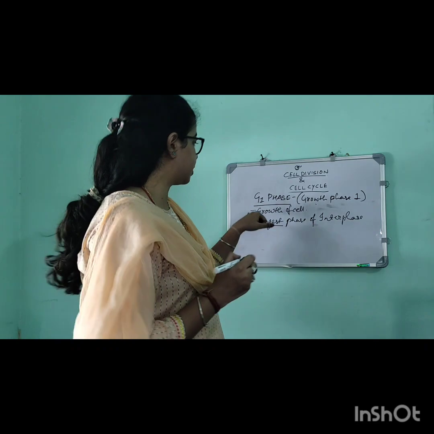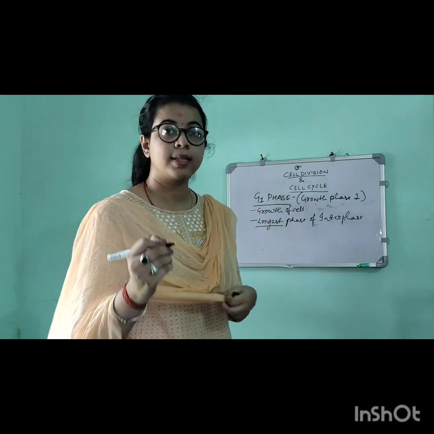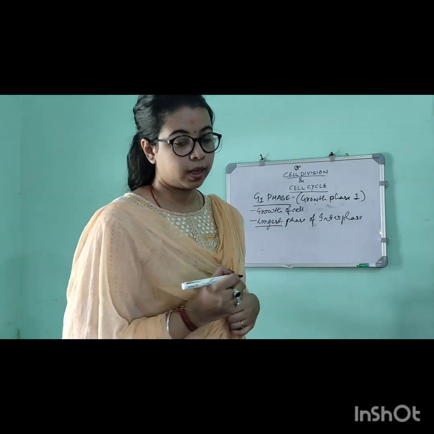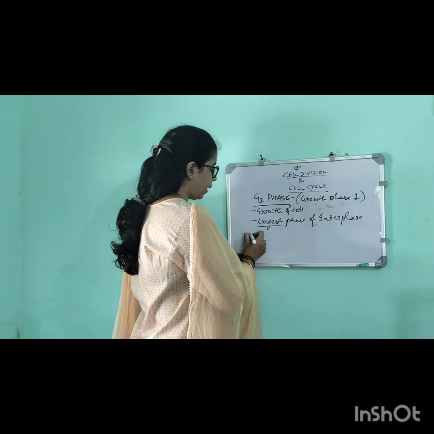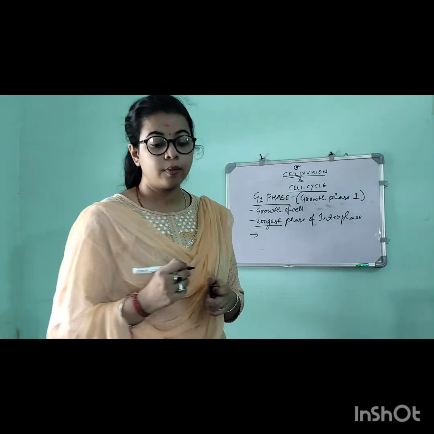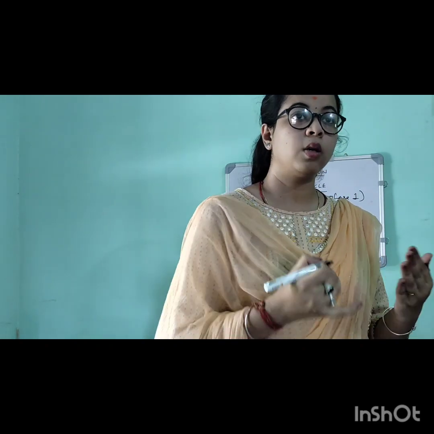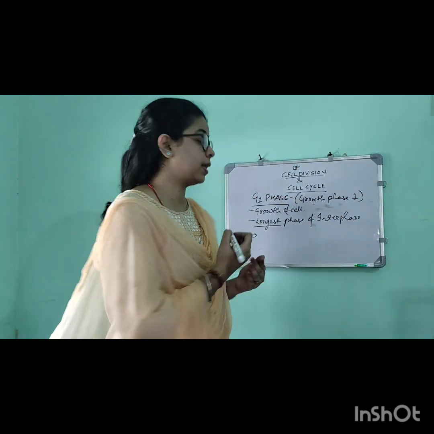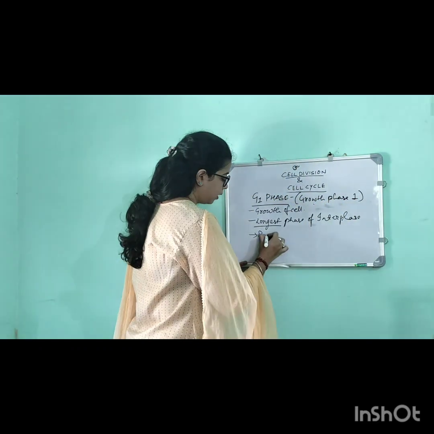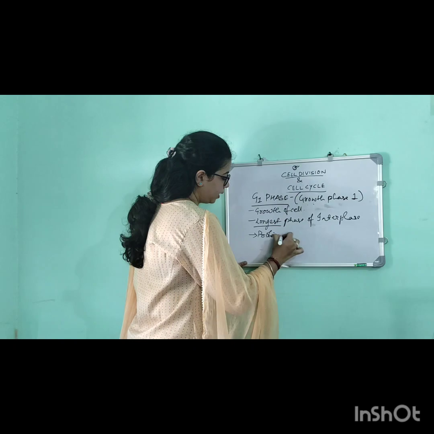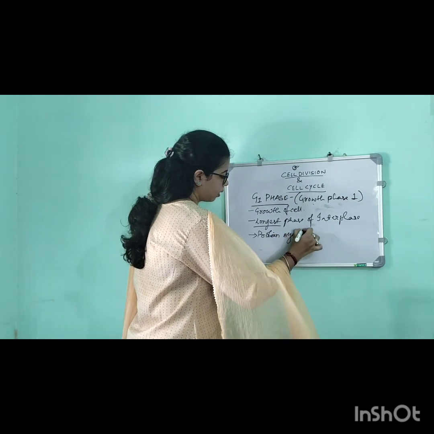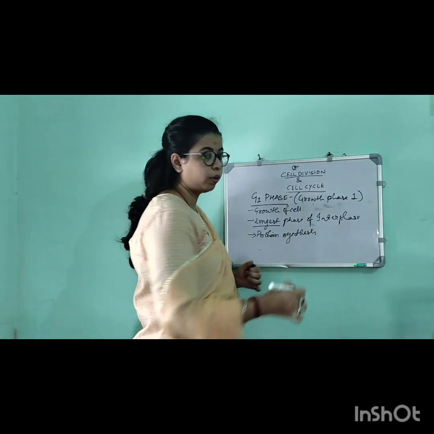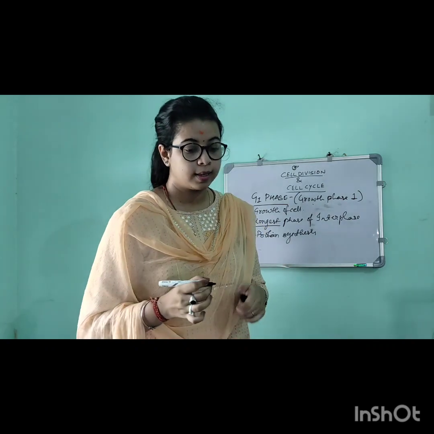What happens? First of all, cellular growth of the cell. Second, protein synthesis takes place. Very essential. Protein synthesis will occur in this stage.